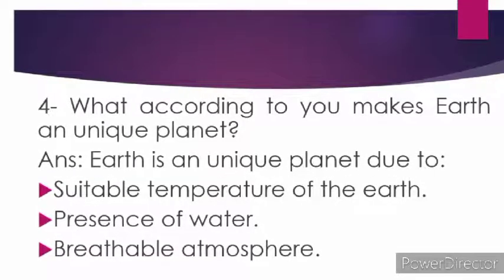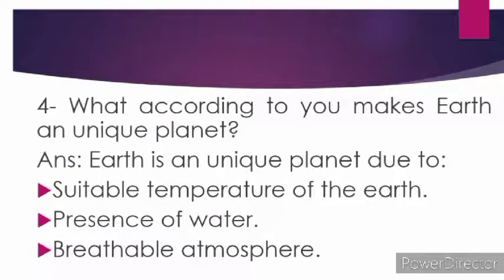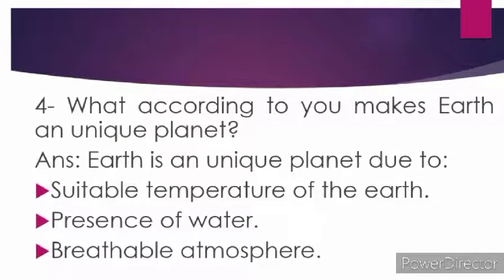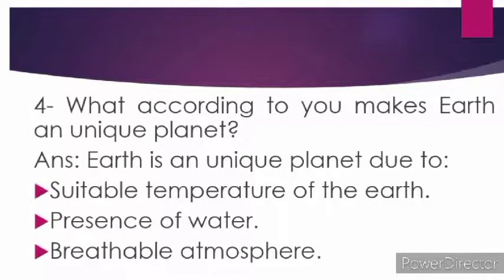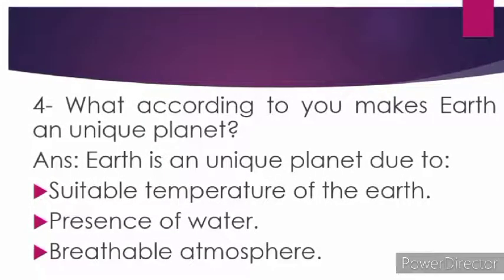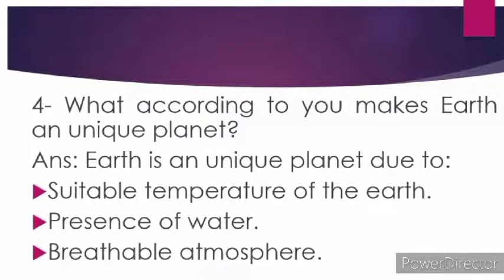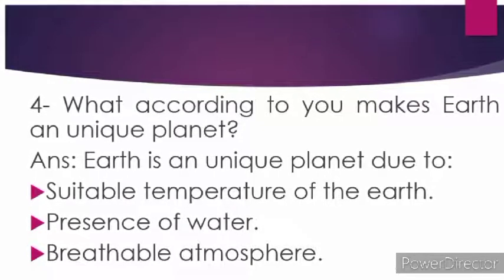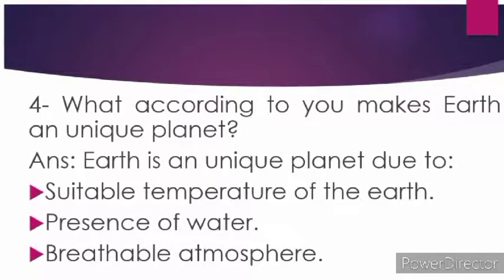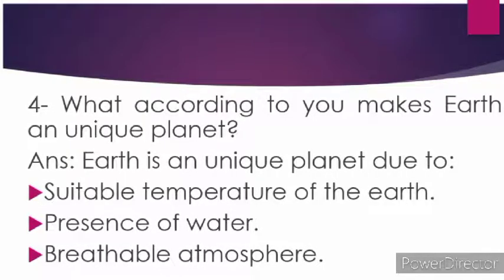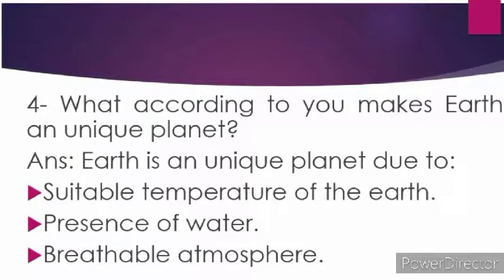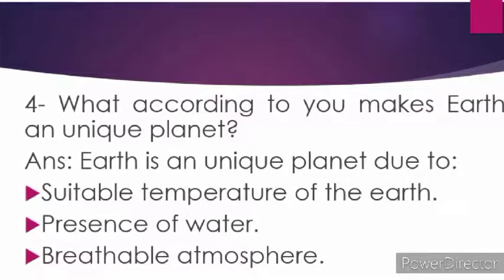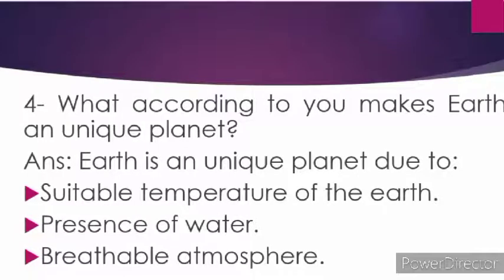Now we will write the answer as: Earth is a unique planet due to the following reasons. Number 1, suitable temperature of the earth. Number 2, presence of water. And number 3 is breathable atmosphere. You all know children, the distance and position of a planet from the sun determines the temperature of that planet. Earth's temperature is suitable to sustain life because it is the third planet in the solar system.